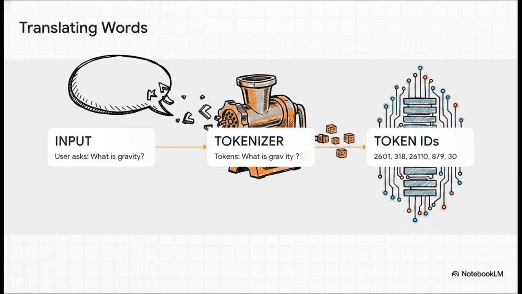You can kind of think of the tokenizer as a linguistic meat grinder. See, the AI cannot read the actual sentence, what is gravity? Instead, the tokenizer chops that input down into smaller, bite-sized chunks that we call tokens. What and is actually remain whole words, but gravity gets sliced into grav and itty. The tokenizer then assigns a unique numerical ID to each chunk. So what becomes 2601, is becomes 318, grav gets 26110. Bam, we have numbers, but we aren't quite done yet.